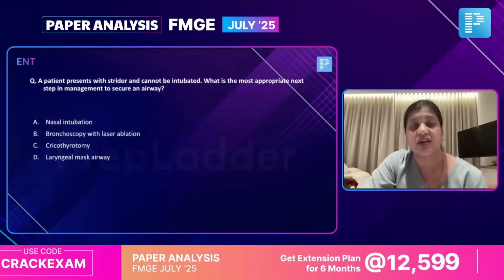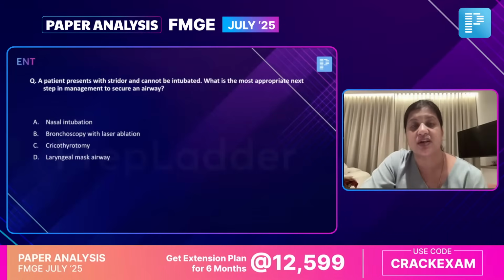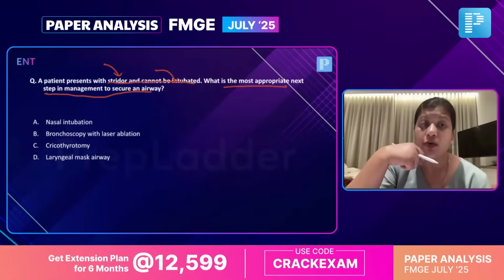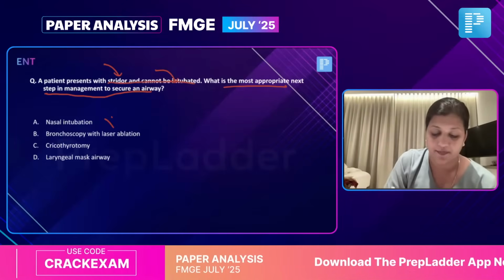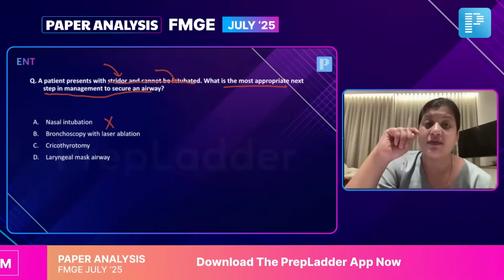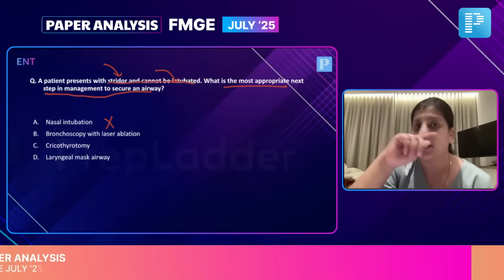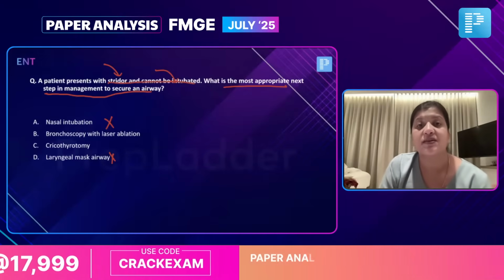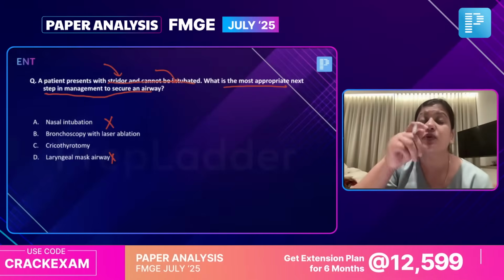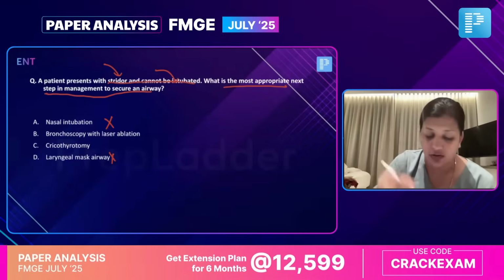You cannot put the endotracheal tube. What would you do next? So if you can't put an endotracheal tube, do you think nasopharyngeal airway will work? Of course not. Do you think laryngeal mask airway will work when you cannot intubate a patient? Won't work. Bronchoscopy also requires you to have intubation, requires you to pass from the upper airway. So this also won't work.